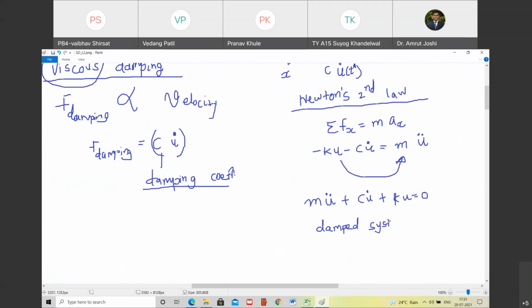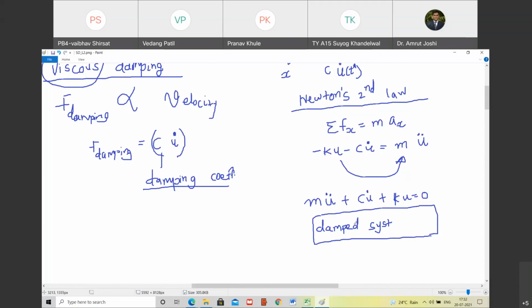I have not yet tossed the term single degree of freedom system, but all these equations we are deriving for a single degree of freedom system. How is it related to the structures that you see outside? That correlation also we are going to have, but at least in the first few lectures our thinking is a bit idealized. We are taking an example which you may not be able to relate directly to existing structures, but soon we will see how existing structures can be modeled using these concepts. Are you with me? You have to keep some patience. So it is called a damped system.